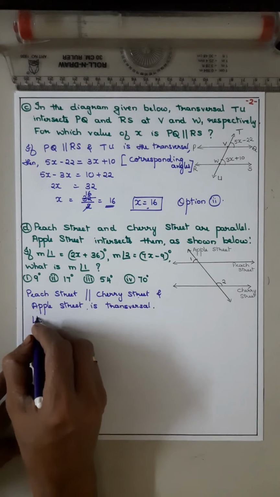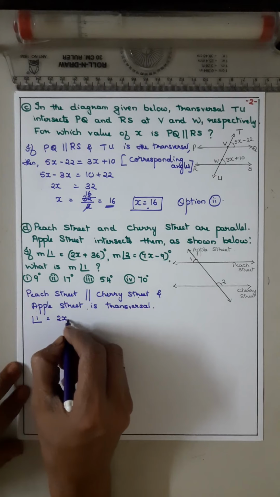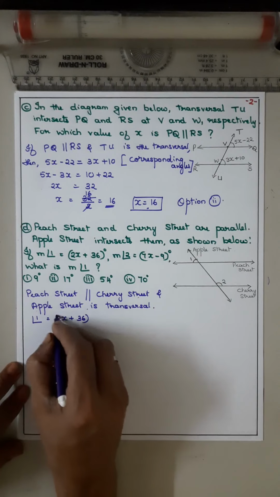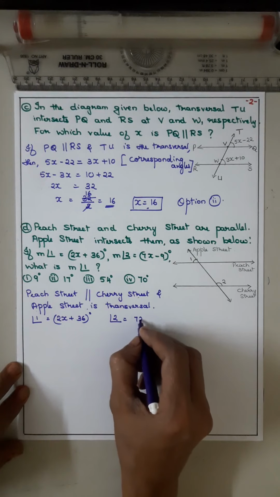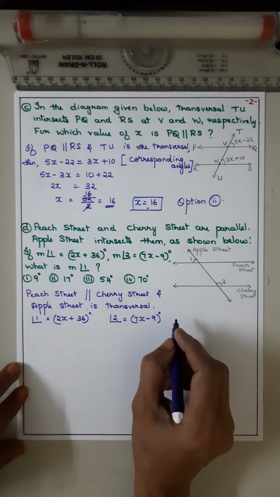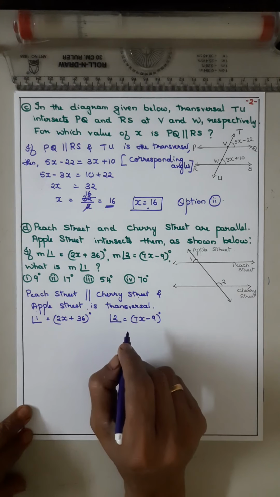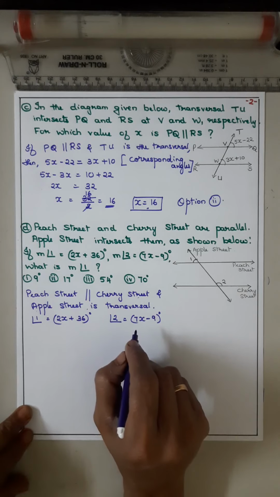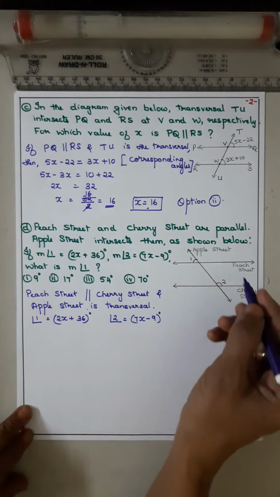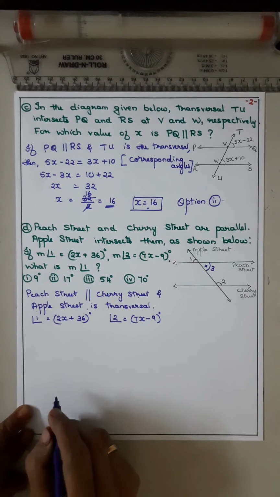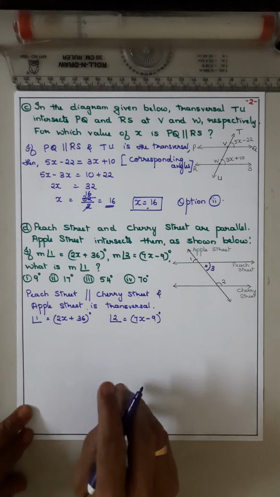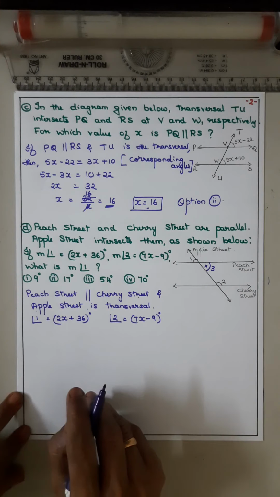Now angle 1 is equal to 2x plus 36 degrees. Angle 2 is equal to 7x minus 9 degrees. Okay. Now what we are going to do? First we will see this angle. We'll call this angle 3. So we have to consider one more angle.